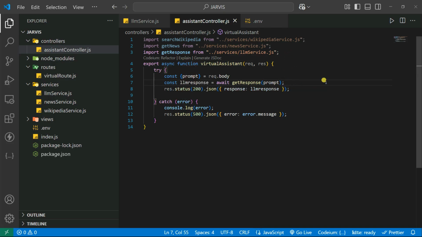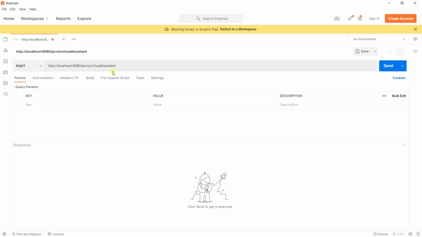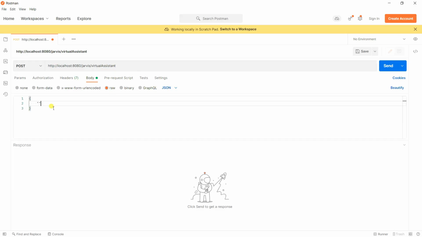So let's save it, and then we can simply go on our Postman. So this is our link. Go on the body, and inside this body select here the raw, and JSON is already here, and then you give it here the prompt. Let's say you simply type here, let's say, what is Python. Okay, it should be Python. Now let's click on send.